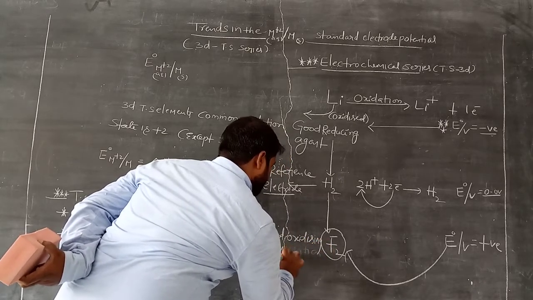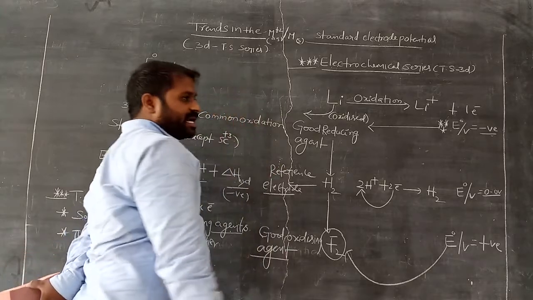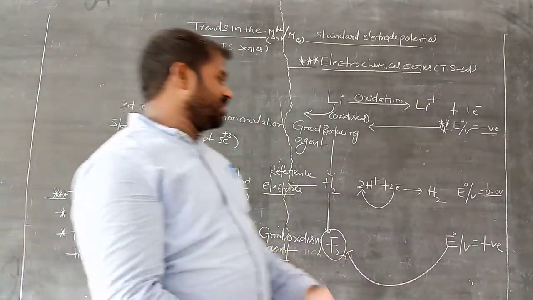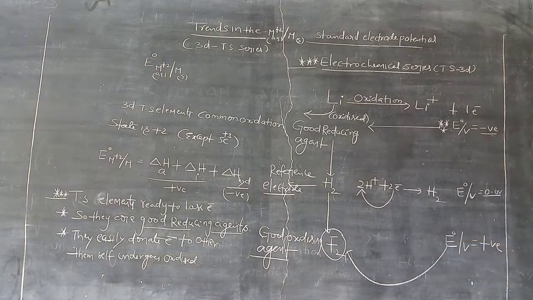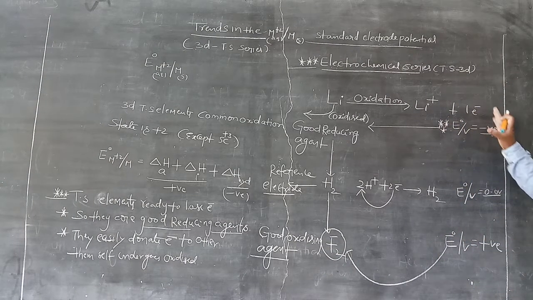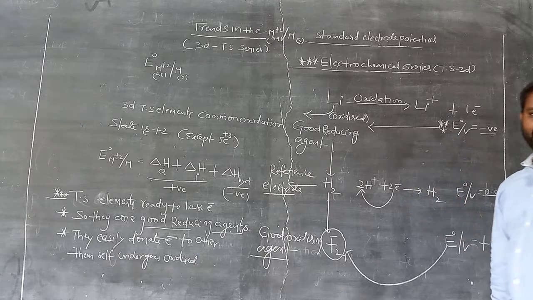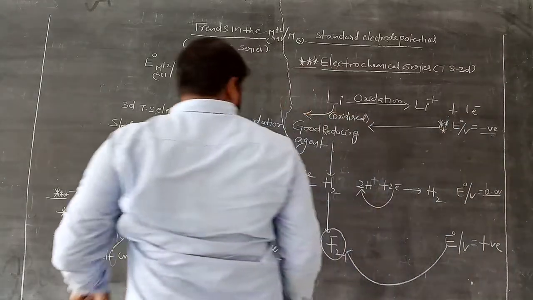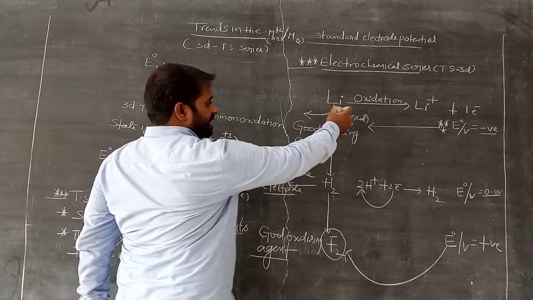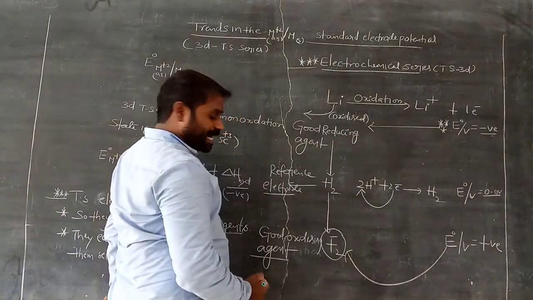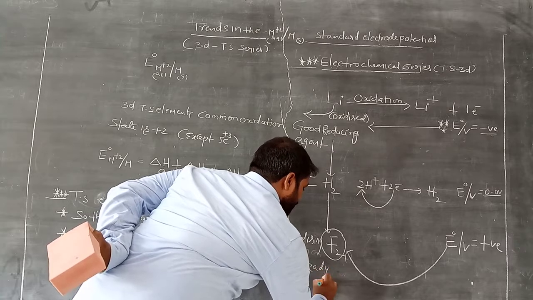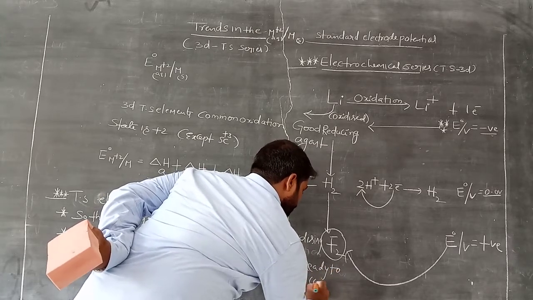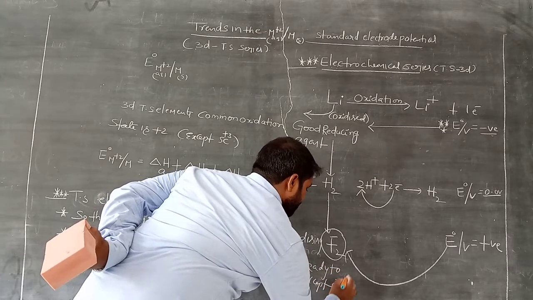You should remember this. If standard electrode reduction potential values are positive, then we call it a good oxidizing agent. If negative, good reducing agents. If 0, that is the reference electrode. These are ready to release electrons, and these are ready to accept electrons from others.